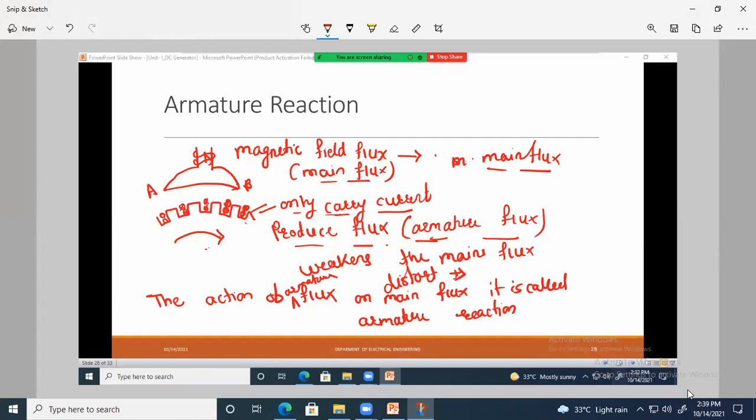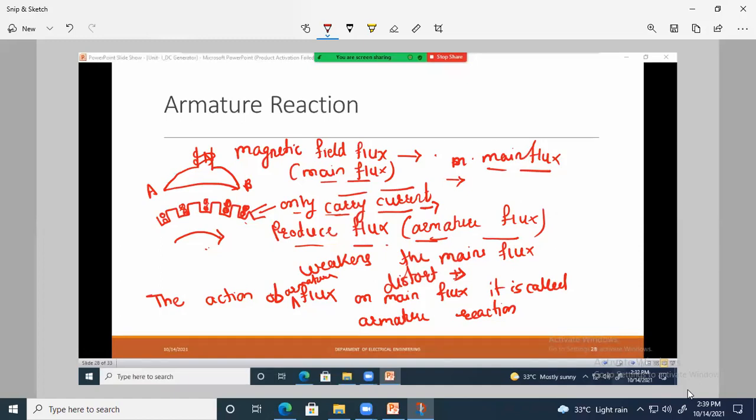When it starts cutting the magnetic flux, at that situation some current will be induced in this armature. So the function of this armature conductor, या armature conductorचं फंक्शन काय, फक्त to carry the current. ते करंट फक्त कॅरी करायचा आहे, आणि तो करंट एक्सटर्नल लोडला by using a slip ring and brushes आपण देतोय.